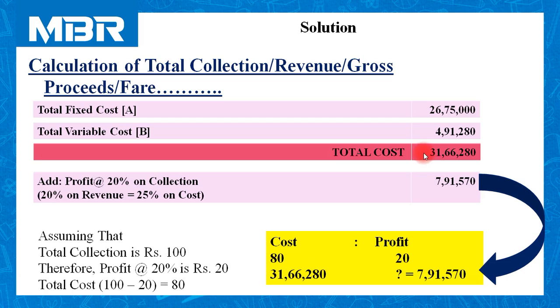So when the total cost is 31,66,280, amount of profit is how much?